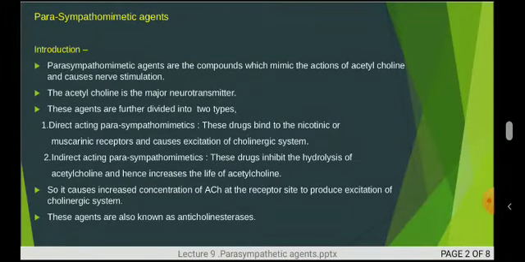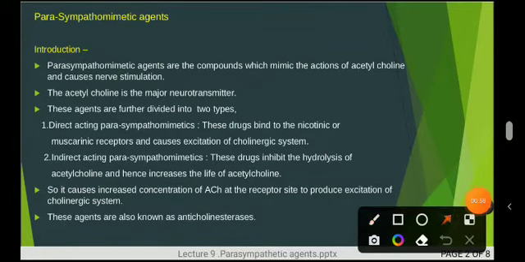Parasympathomimetic agents, as I told earlier, are the compounds which mimic the action of acetylcholine and cause nerve stimulation. So these agents mimic, means copy, the action of acetylcholine. They play the same role as that of acetylcholine and cause the nerve stimulation. Second point, regarding this, acetylcholine is the major neurotransmitter.